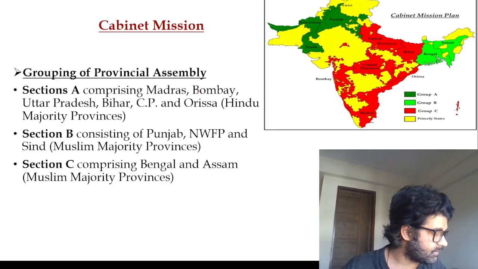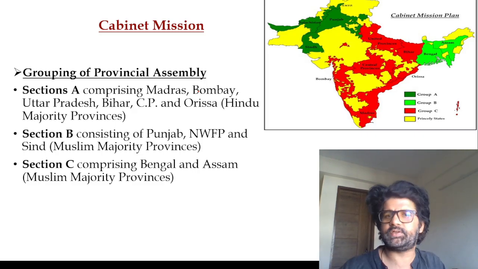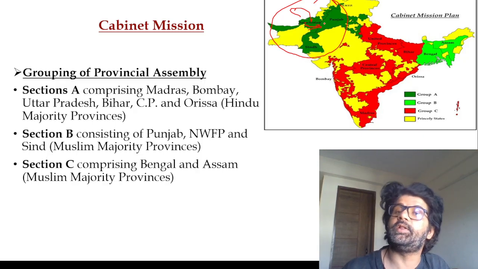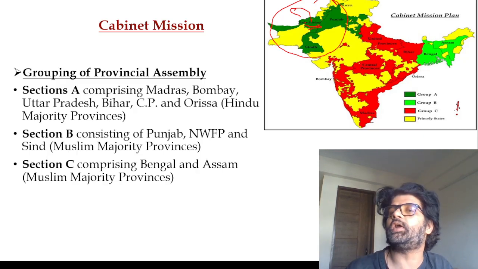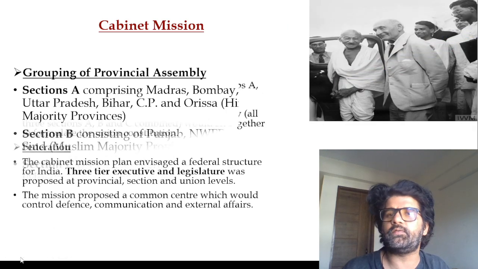And they talked about three different types of constitution, so to say. So these provinces, like whatever provinces you have, let's say Baluchistan, they can make their own constitution for their own province. Then in whatever group they lie, they can make their constitution for the group, and then they can all come together and make a constitution for the whole country. So three kinds of constitution. It was a confusing mission.